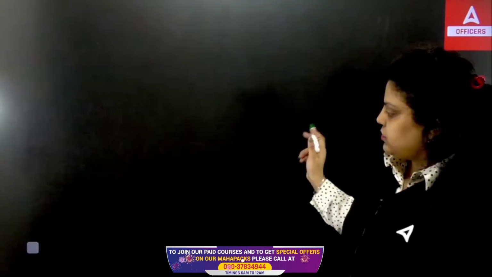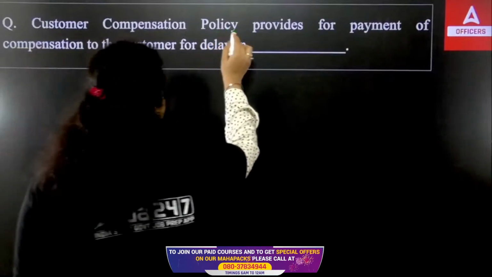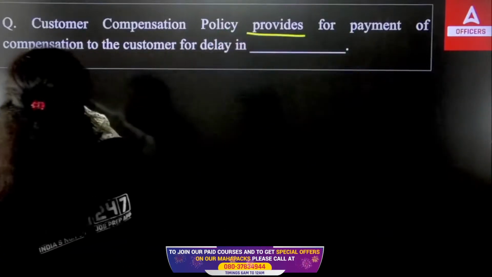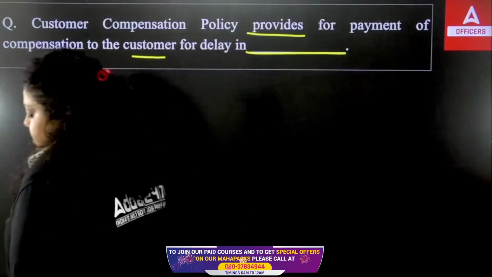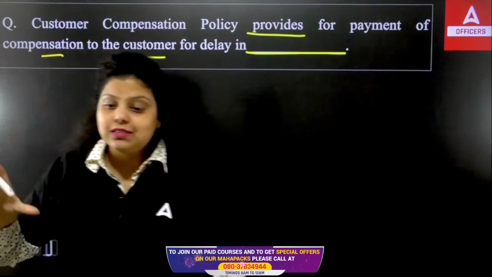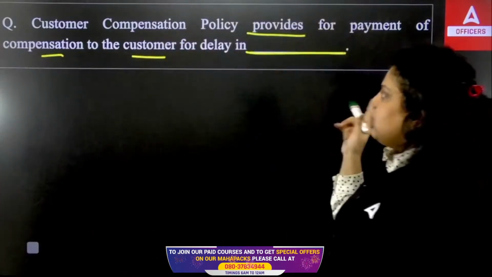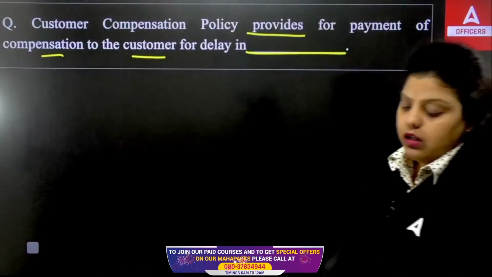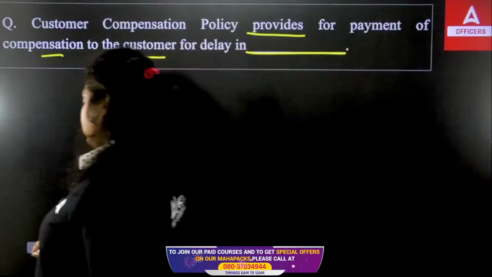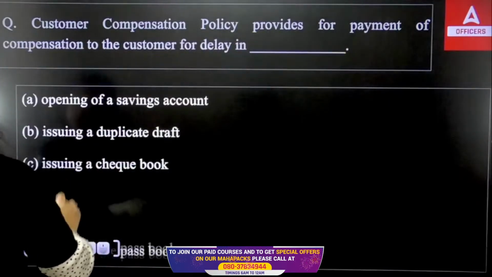Okay, next, second question. Customer compensation policy provides for payment of compensation to the customer for delay in dash. So customer compensation policy, as the name suggests, is the compensation that the bank has to pay to the customer in case of any kind of delay you will find when you are providing a service or when the customer is taking service. So what kind of delay in the services are we talking about here?